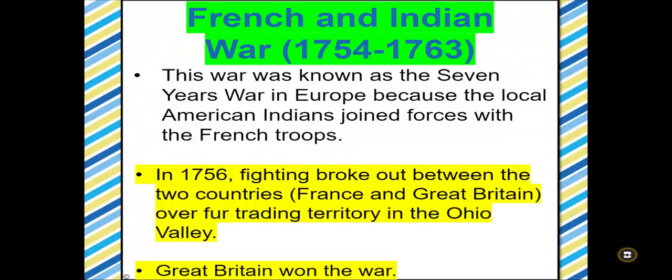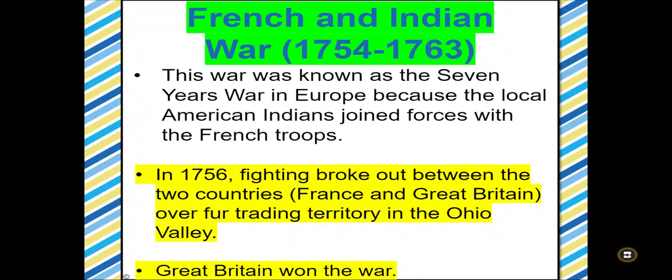Now let's remember, all these countries that were coming to compete for land had economic interest in America. Specifically, France and Britain were competing over what would be considered the fur trade back in this time. The fur trade was basically trading the fur of animals, and it was very profitable during this time. The fur trade took place in what is considered the Ohio River Valley, which is not far from the state of Georgia. But France and Great Britain both wanted a piece of the action, so they couldn't come to an agreement. So they ended up going to war over it.